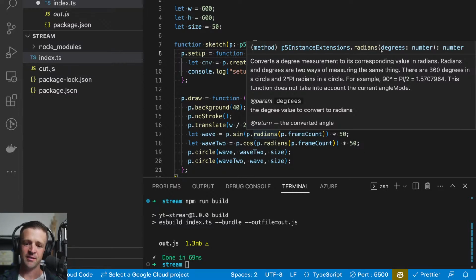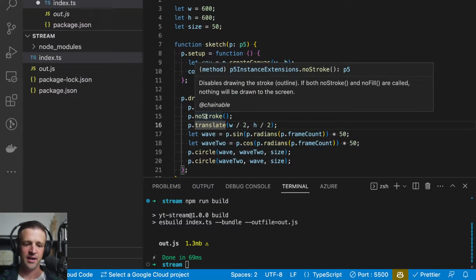So here we can see that radians is a function that takes a parameter called degrees, which is a number, and converts a degree measurement to its corresponding value in radians. And we can just hover over anything, like noStroke, disables drawing the stroke or outline, and we didn't have any of this available before, right?